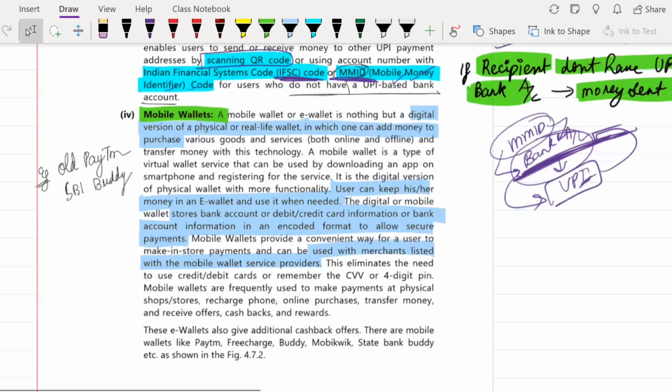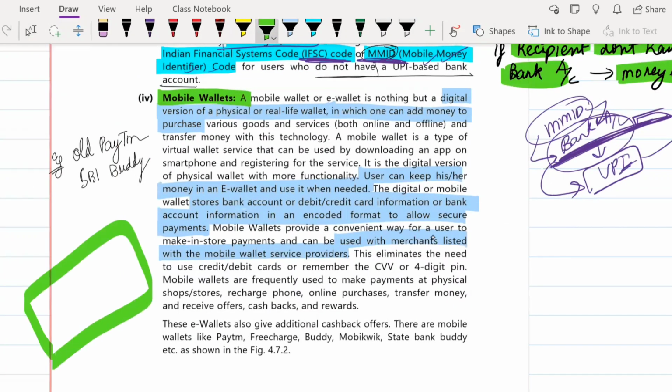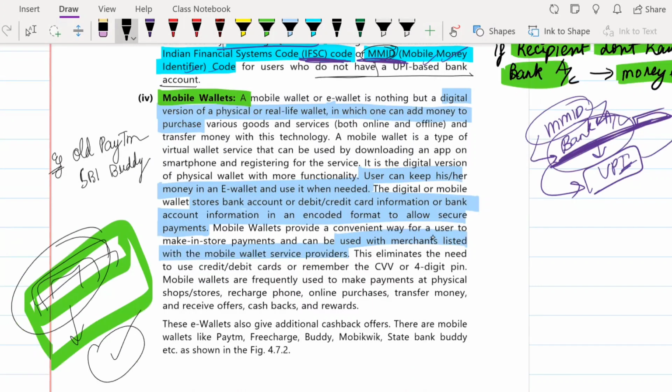Next is your mobile wallet. Mobile wallet is very simple. Just as you have an offline wallet in which you keep a lot of money, the same way, if the same money is stored online, this will be known as your online wallet. It's not important that it should be linked to a bank account. You just use your bank account to fill a wallet. It is like a digital wallet. Just as you have a photo album in real life, and in your mobile phone you have your gallery, like that, just as you have your real wallet, in your phone also you can have a mobile wallet.